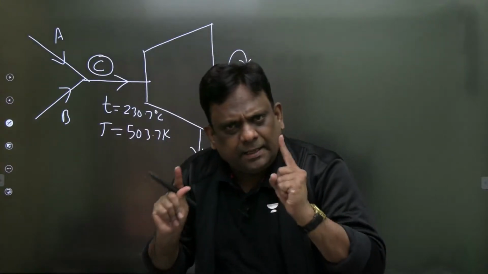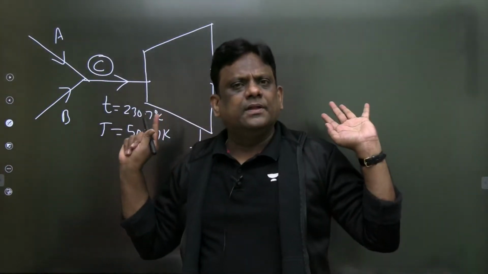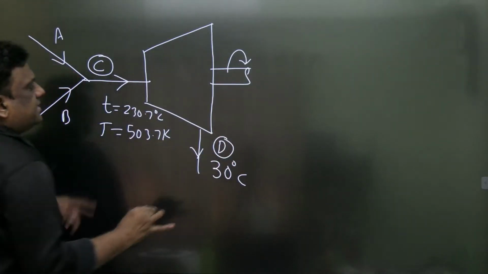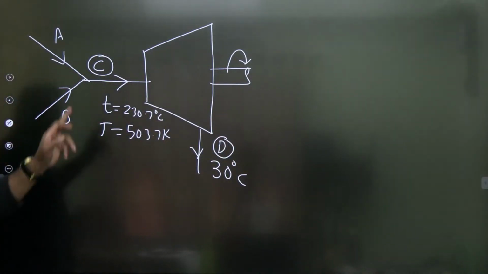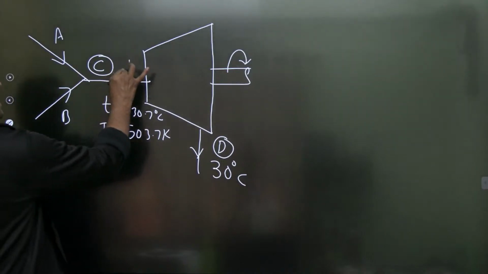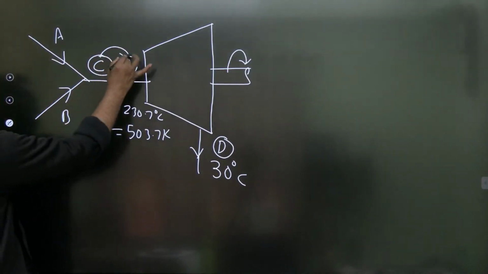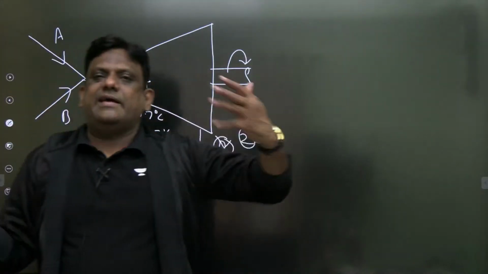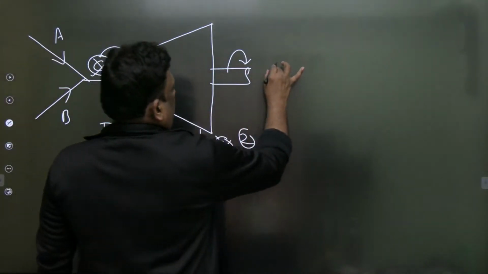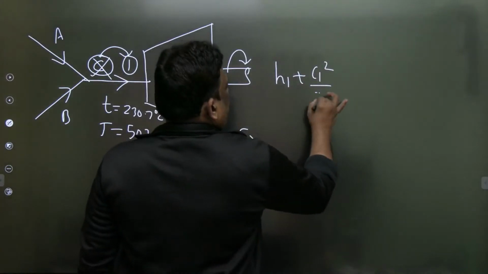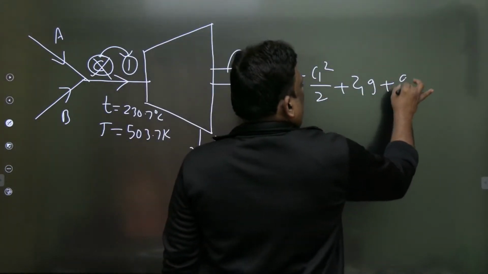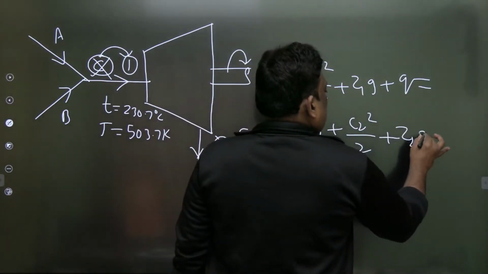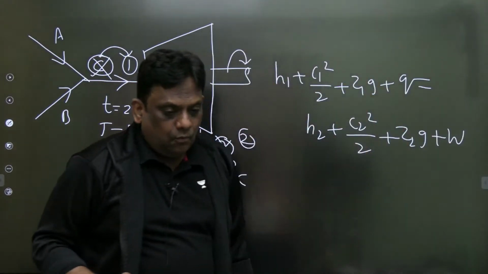Kinetic and potential energy changes are neglected. Look once. Let us assume this to be D, D is the exit. Let us take entry as 1, exit as 2. Don't worry, because we have the general convention of taking entry as 1, exit as 2. So how will your equation be? H1 plus C1 square by 2 plus Z1G plus Q is equal to H2 plus C2 square by 2 plus Z2G plus W.